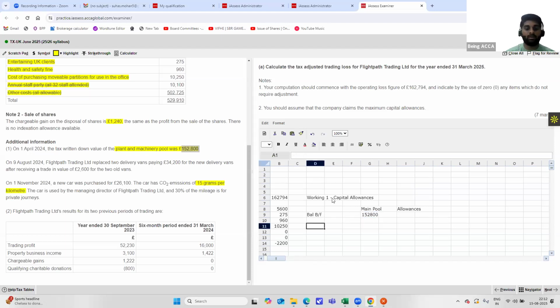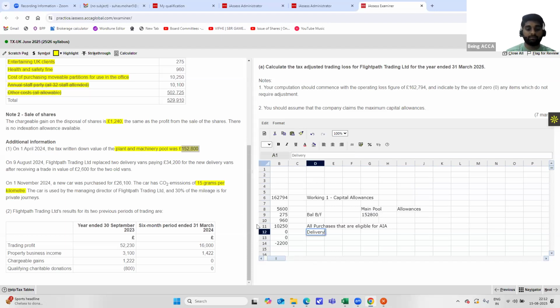Next, all purchases that are eligible for AIA. So here we can see all purchases that are eligible for AIA. The first would be delivery vans.